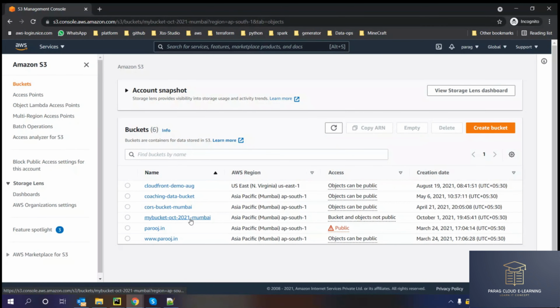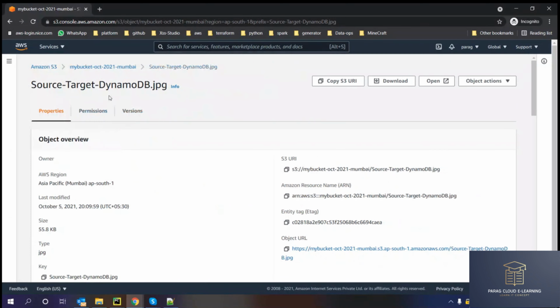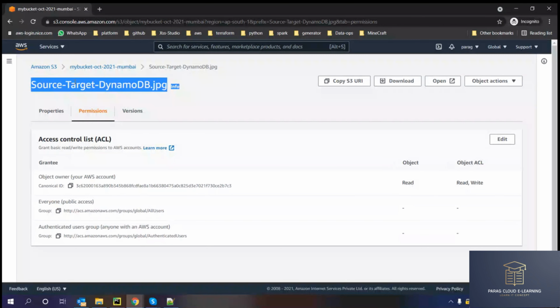Now, second thing, if I want to make this object public, that means I want to access only this particular object over the internet, then I have to make this object public. Right now you can see it is private. Under public access, there is nothing. There is no access given for public, no public access given to this particular object.